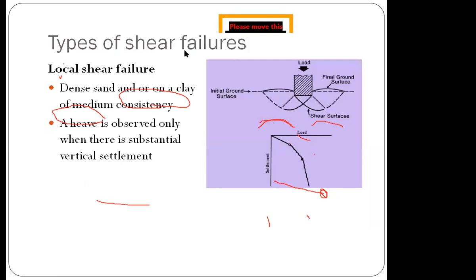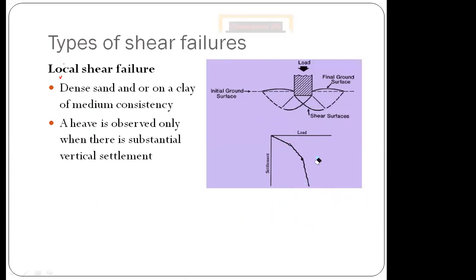Right. So local shear failure now. Another type of shear failure is local shear failure. Here, initial ground surface is here and final ground surface is here. Even here, rarely there will be formation of heaves. Even if a heave is formed, it will be a very small heave. There won't be much change in the position of the soil.